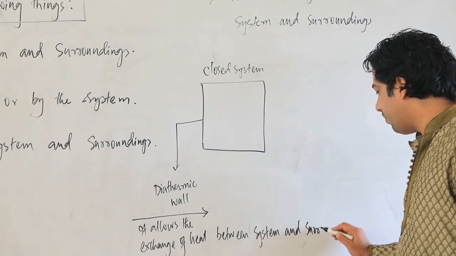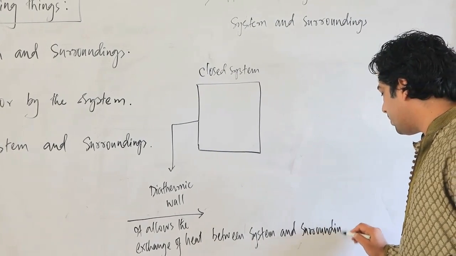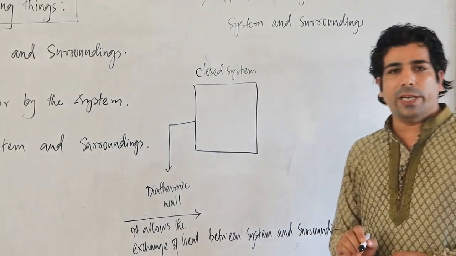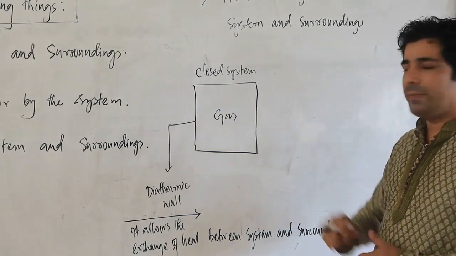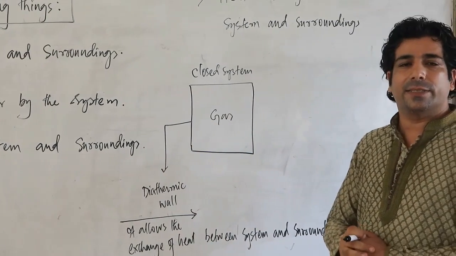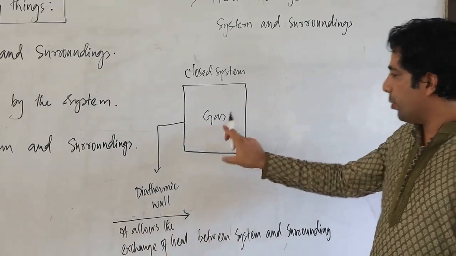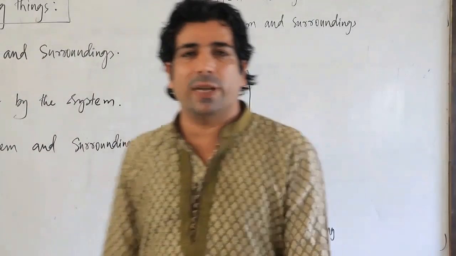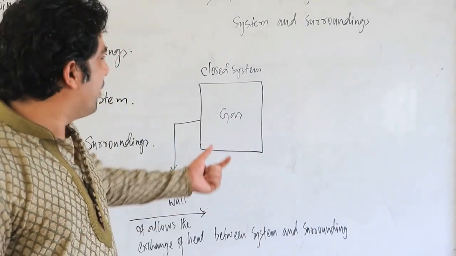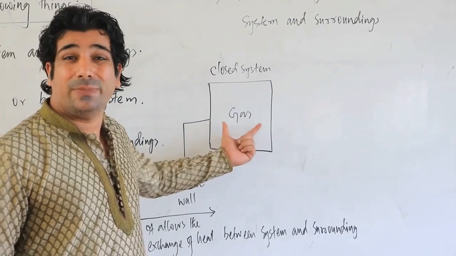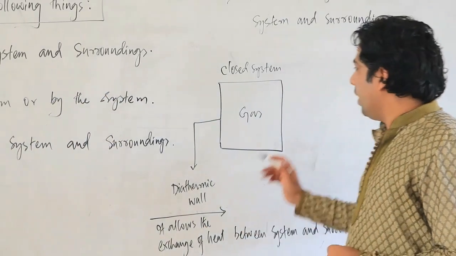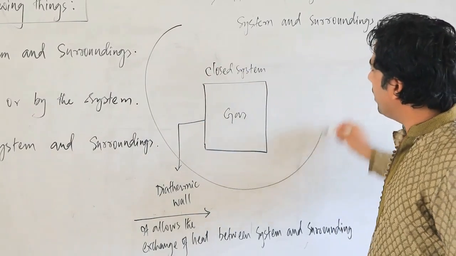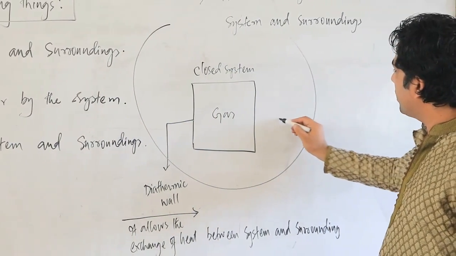Now look here, my dear friends. Let us suppose there is some gas inside, and that is the system. We are doing our experimental investigation on this particular gas, so the gas becomes the system. And this entire thing here is the surroundings.